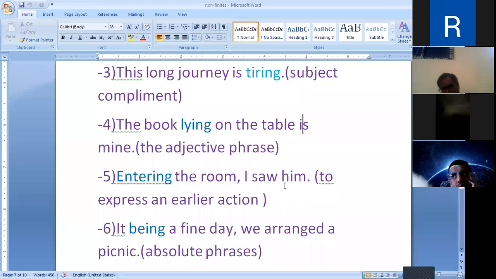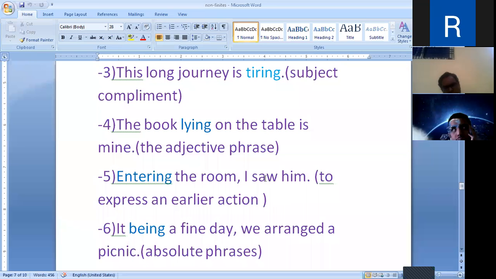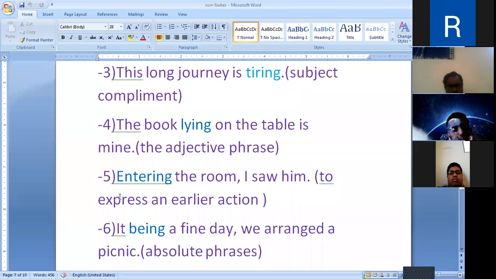I saw him is the next action. The actions are done by the same subject. To express such actions, the present participle is used. Entering the room, I saw him. So the present participle is used here to express an earlier action, and that earlier action is entering the room. That means to enter into the room.